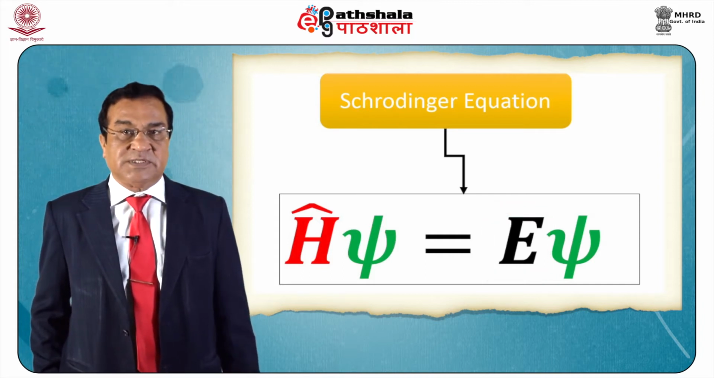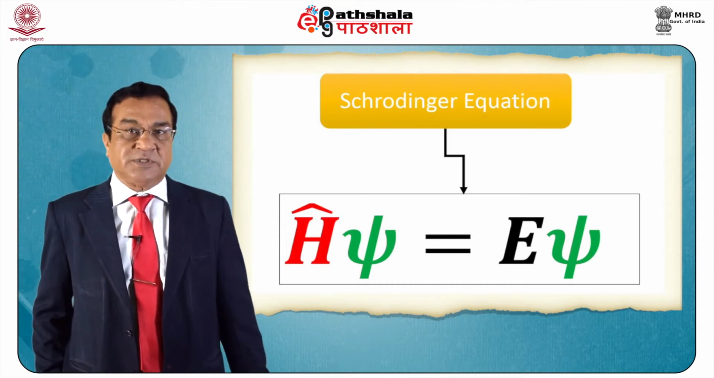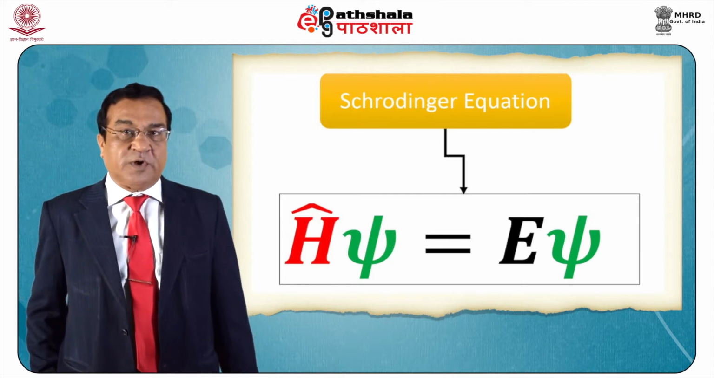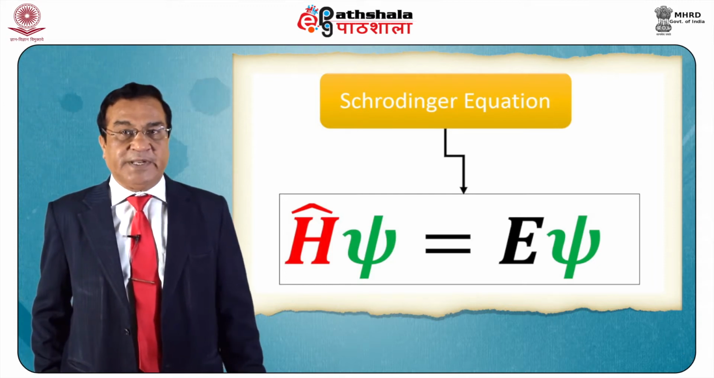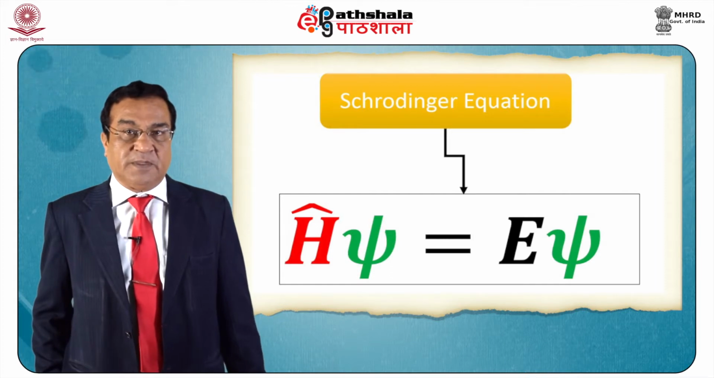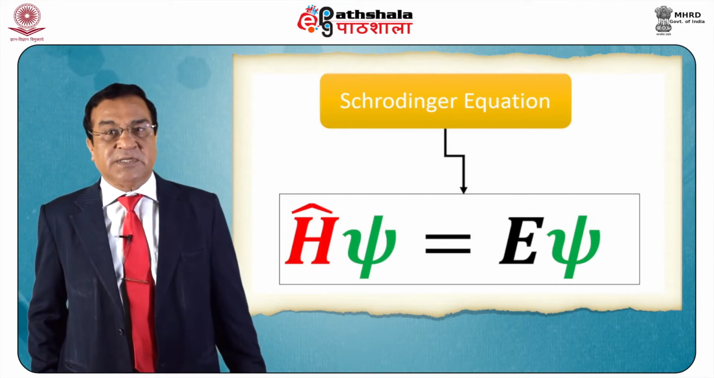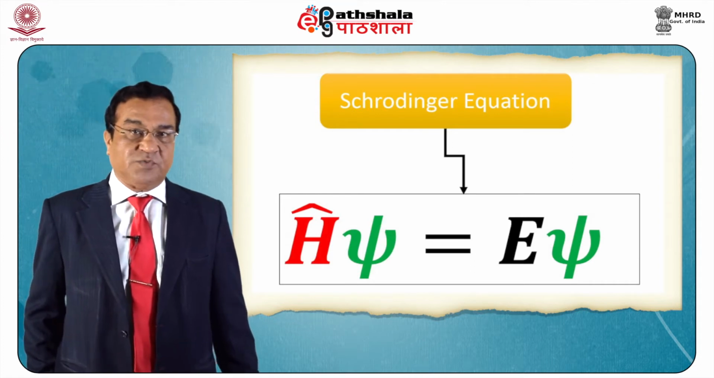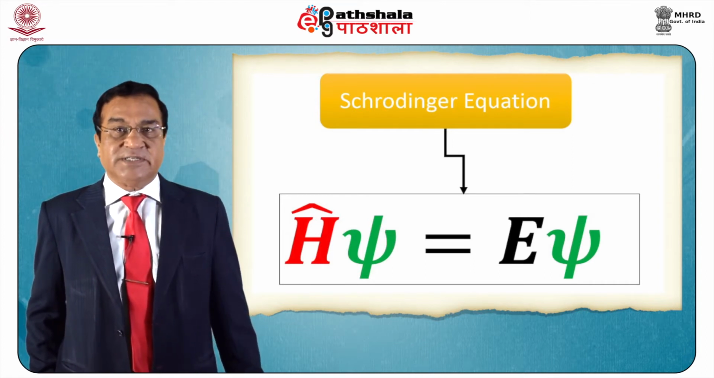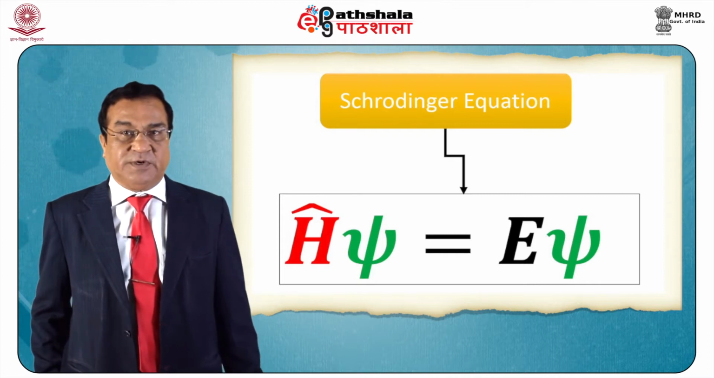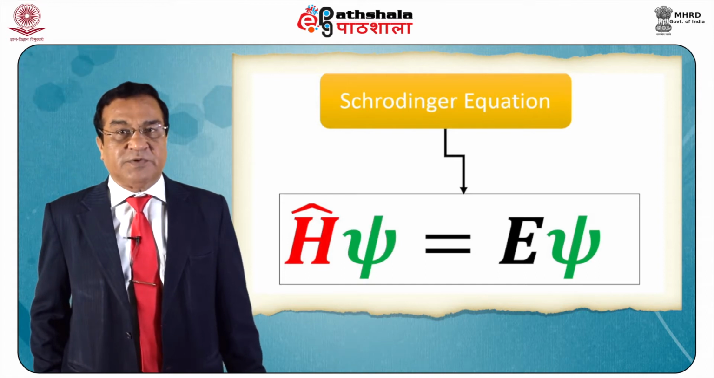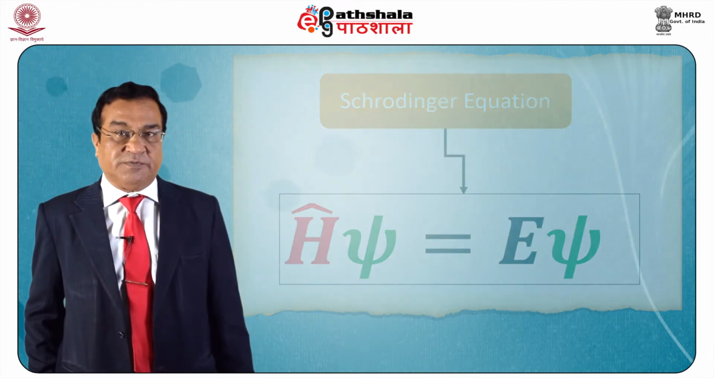This wave function psi is the storehouse of information for the system under consideration, and most of the information about the system can be obtained from this wave function. And corresponding to a wave function there is an energy. That is why we also call it an energy state and the corresponding wave function. So this is basically what the Schrodinger equation ultimately aims to achieve.